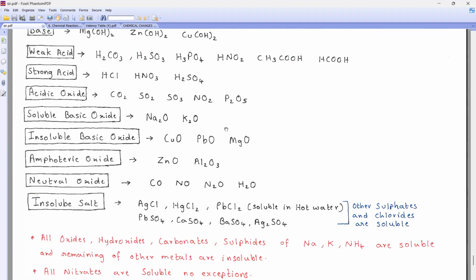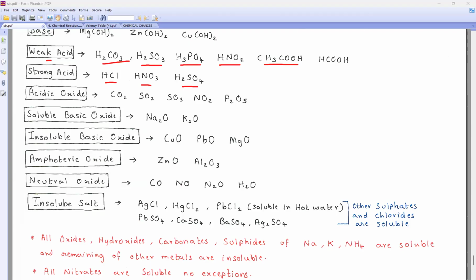Now, what are strong acids? HCl, HNO3, H2SO4 are strong acids. Which are weak acids? H2CO3, carbonic acid, is weak. Sulfurous, phosphoric, nitrous, and acetic acid. These are weak acids.